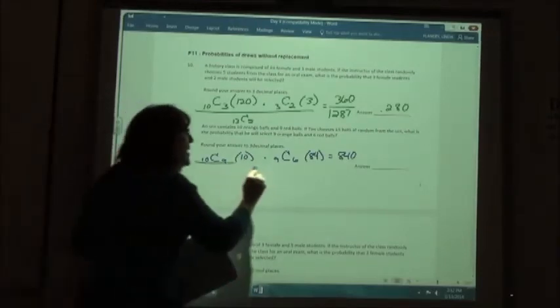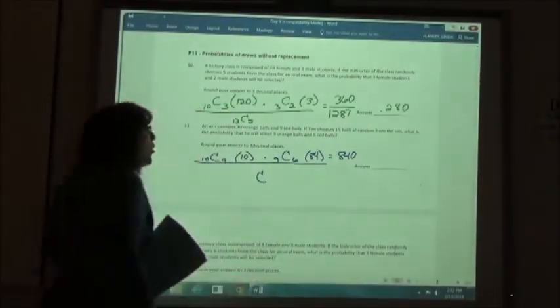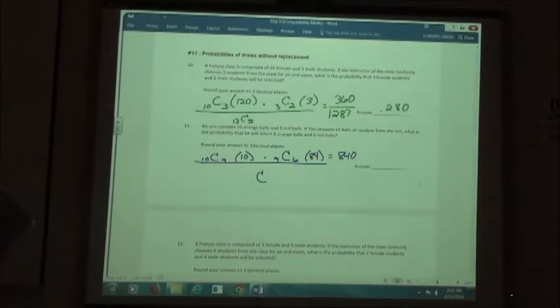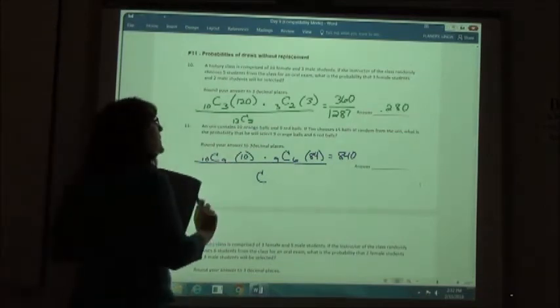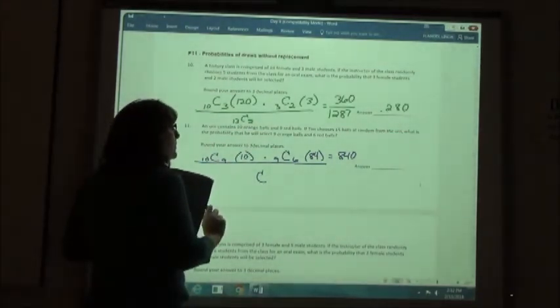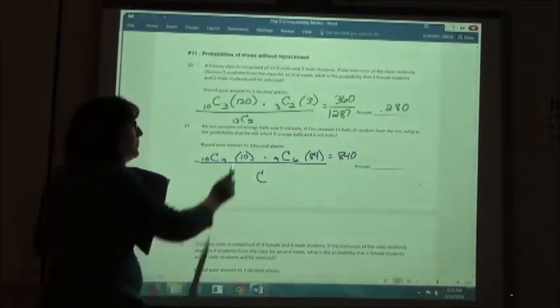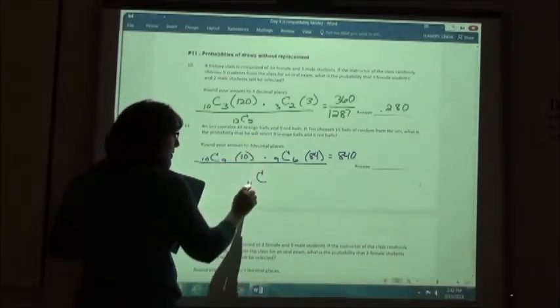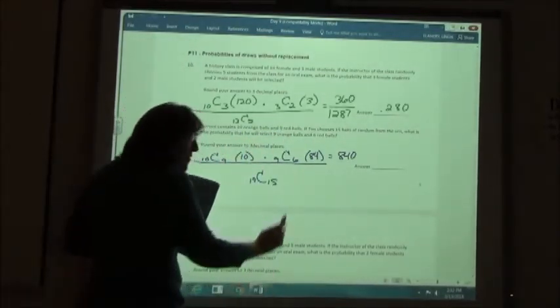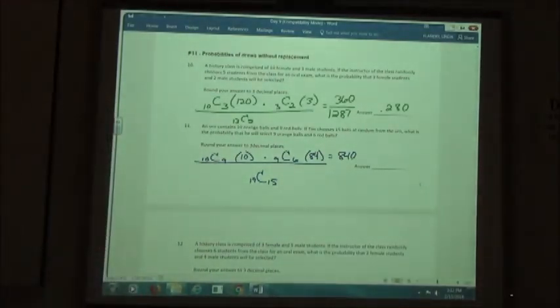On the bottom, I want my total combination. The total amount of balls I had was 19, and I'm going to take 15 of them, right? I had 19 balls altogether. I'm going to choose 15 of them.